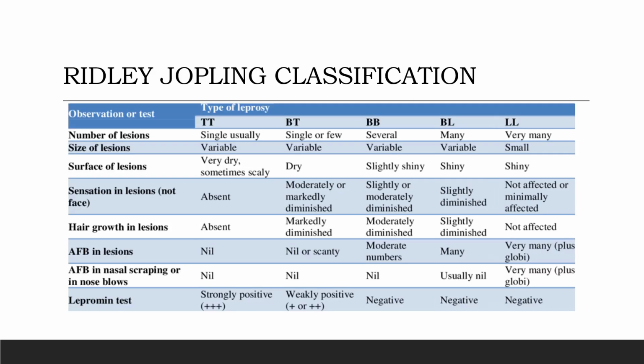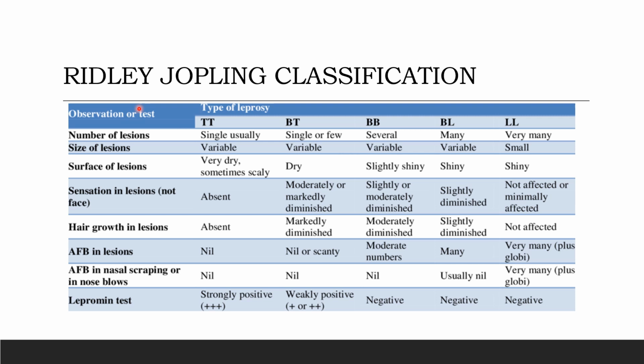Now we'll be learning about the Ridley-Jopling classification. According to Ridley-Jopling classification, leprosy can be divided into 5 different types: the polar tuberculoid leprosy, borderline tuberculoid leprosy, mid-borderline leprosy, borderline lepromatous leprosy, and polar lepromatous leprosy. It's basically divided on number of lesions, the sensation, that is the nerve involvement, and also the acid fast bacillus staining and skin smear test. So we'll be looking into each of it.